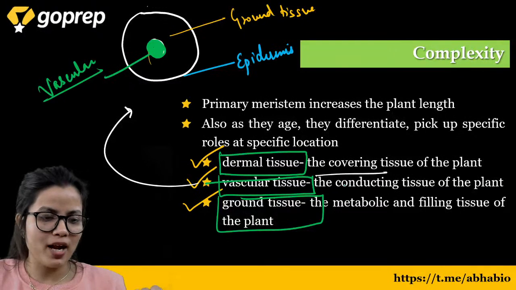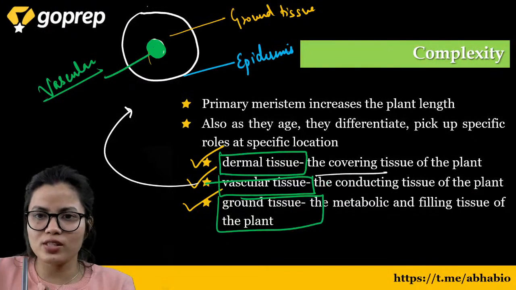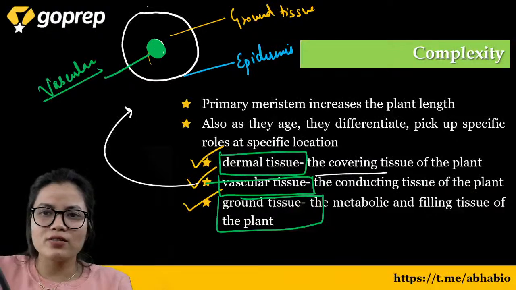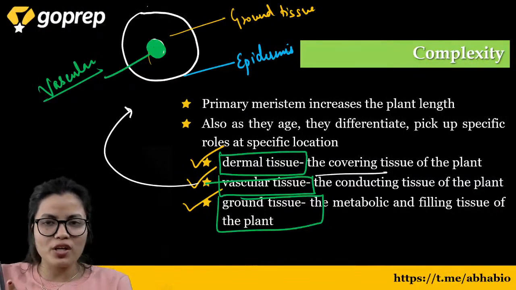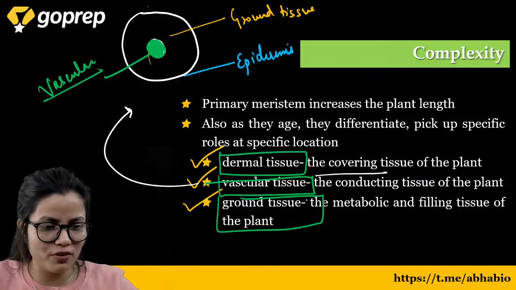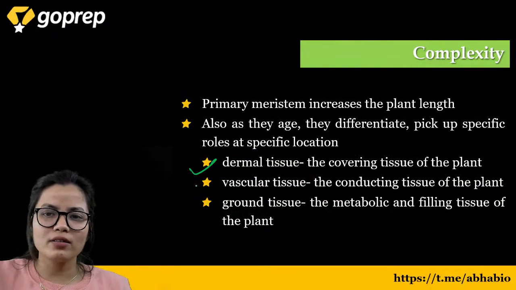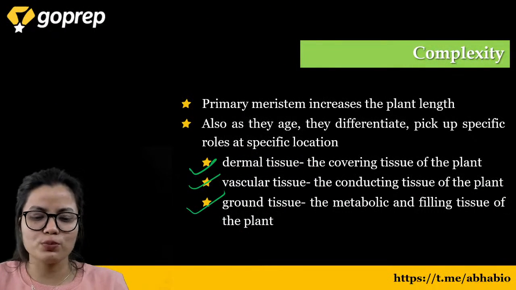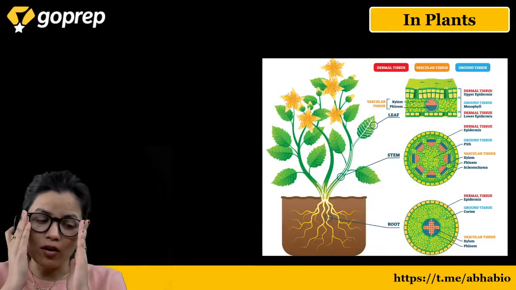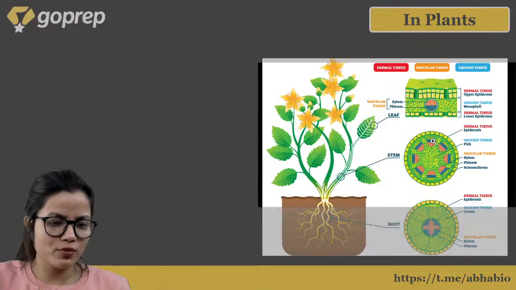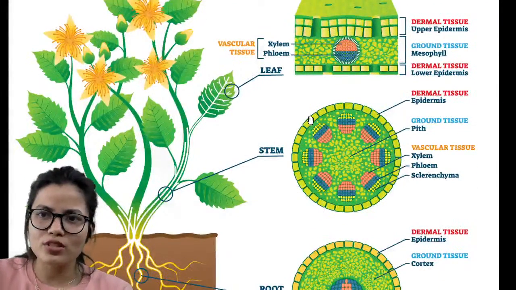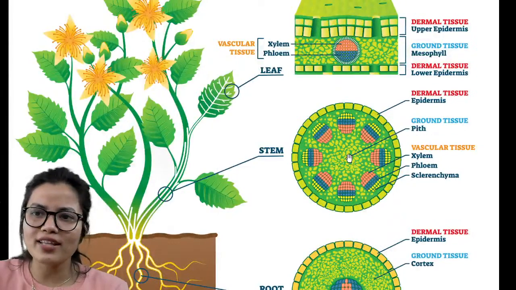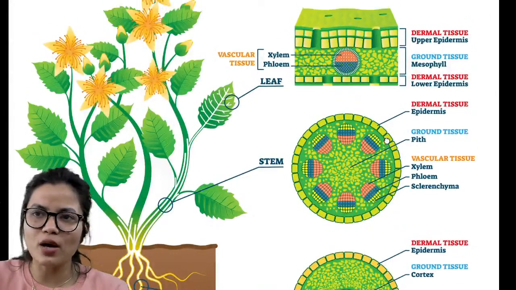So basically in a plant there are three types of tissue system. ठीक है, the meristematic tissue differentiate, they pick up a specific location and they start performing a specific function. They become dermal tissue, vascular tissue or ground tissue. Now focus on this. This will be clear from this particular example. So dear, see, this is a stem. This is the dermal tissue of this stem. This is the vascular tissue and the entire part is filled with the ground tissue.